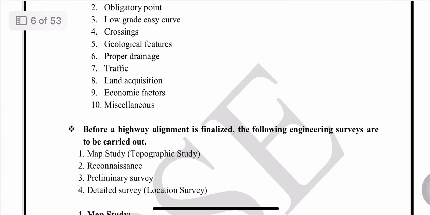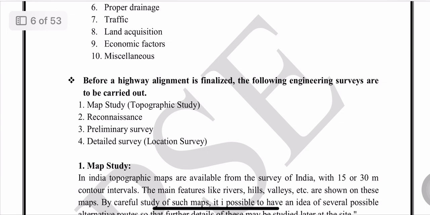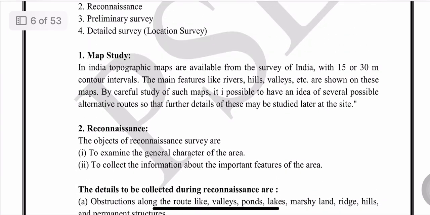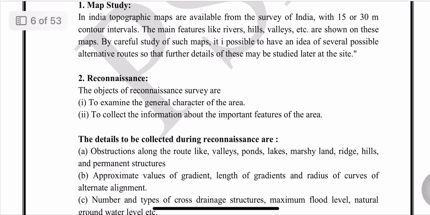Before a highway alignment is finalized, the following engineering surveys are to be carried out. First one is the map study. In this, from the Survey of India, we can download the 30 to 50 meter contour interval map, and in this survey we will study the main features like rivers, hills, various valleys. In this map, we will get ideas for the construction process.